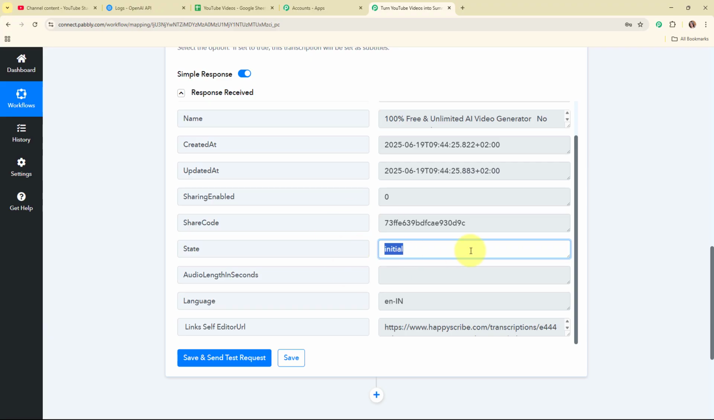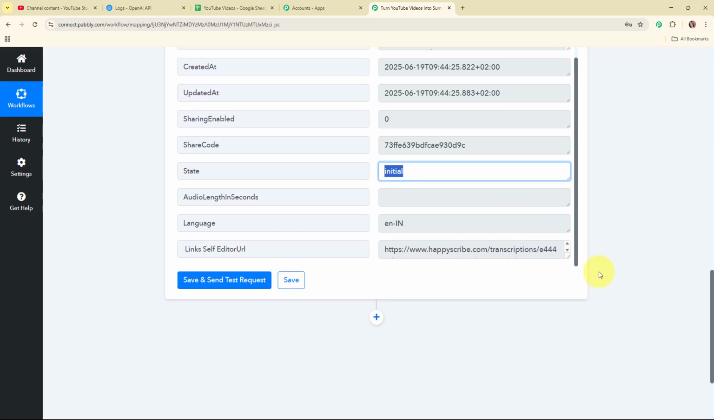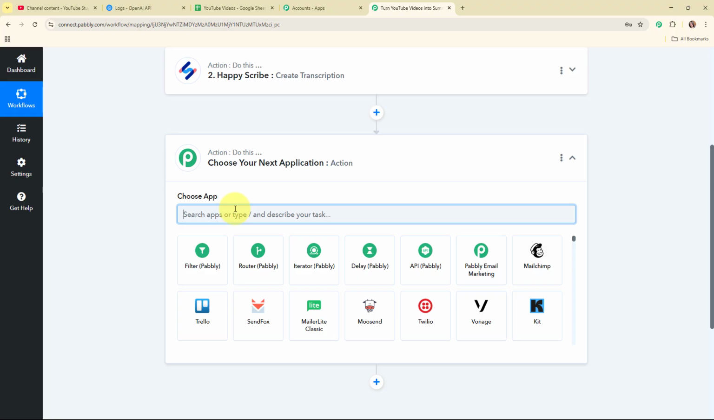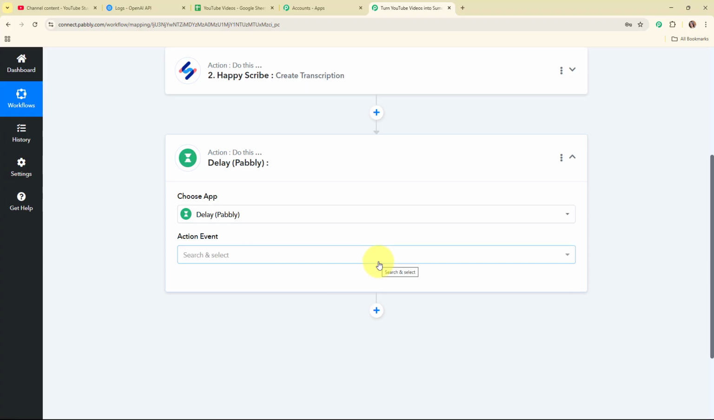So now it takes a little time to generate the transcription. So for that what we are going to do is add another action step over here, and now we are going to delay this workflow for some minutes from this step. So here, to delay the workflow we are going to use a feature of Pabbly, that is Delay by Pabbly, so that this workflow is delayed for the minutes.